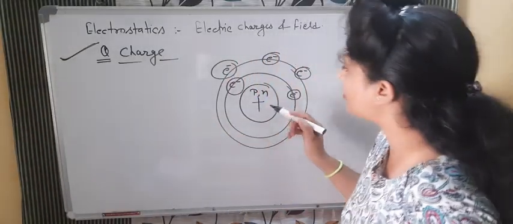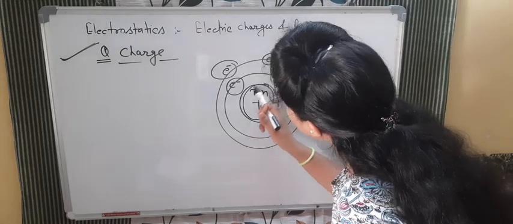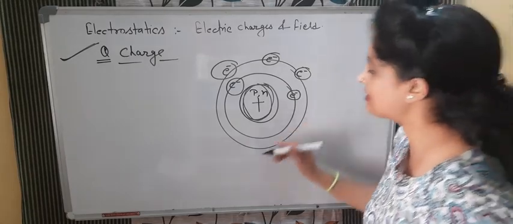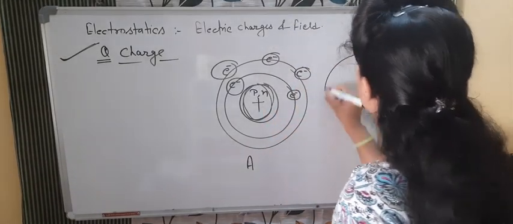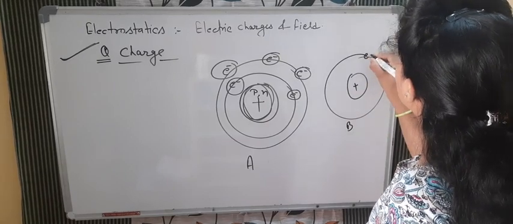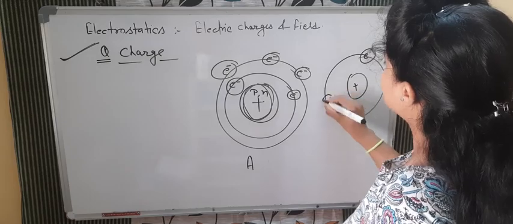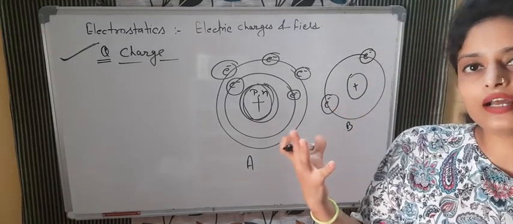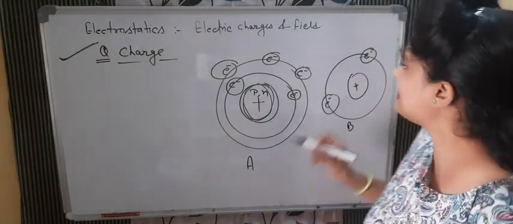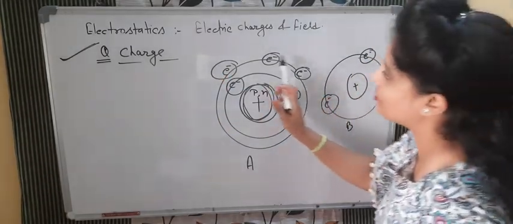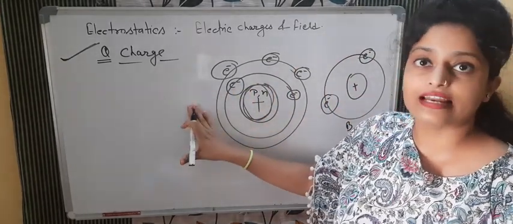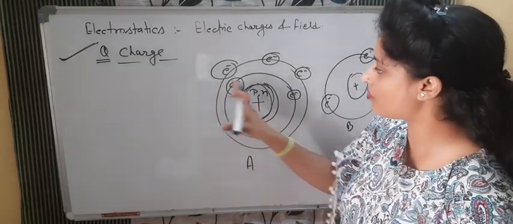Whatever the amount of positive charge inside, an equal amount of negative charge is outside. Now, for example, this is object A and this is object B. In object B also, there is positive charge inside and some negative charge outside. What happens when we rub one object with another? The outside electrons revolving in their shells are bound to the nucleus by electrostatic force.